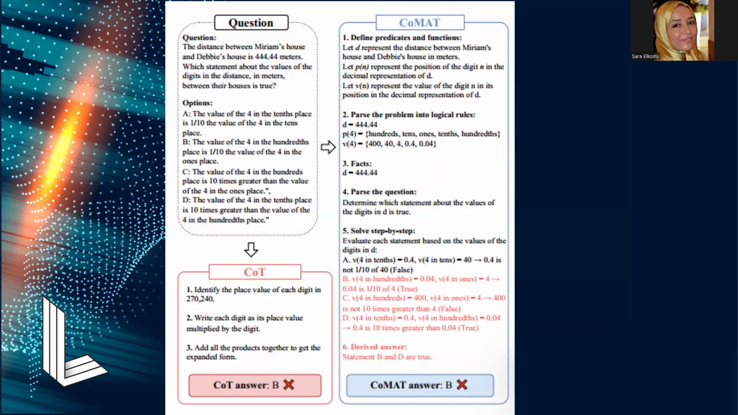The distance between Miriam's house and David's house is 444.44 meters. Which statement about the values of the digits and the distances in meters between their houses is true? And there are options laid from A to D with specific conversions of these values. First, we define the question. I will just show you the code.